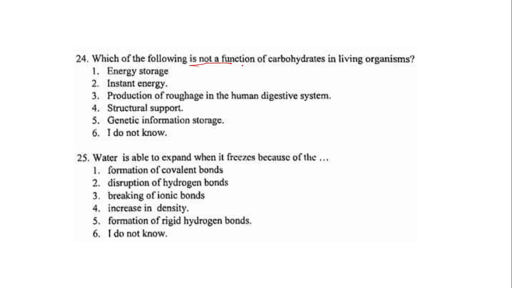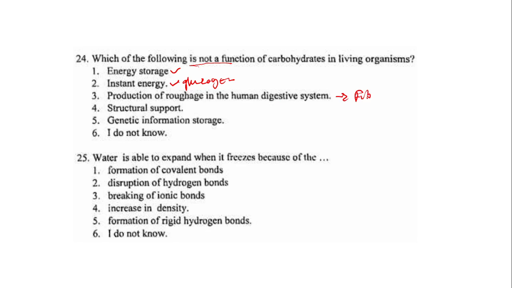Which of the following is not a function of carbohydrate in living organism? So energy storage, which is correct. The other one is instant energy, such as glycogen. Production of roughage in the human digestive system, this one you talk about the fibers.